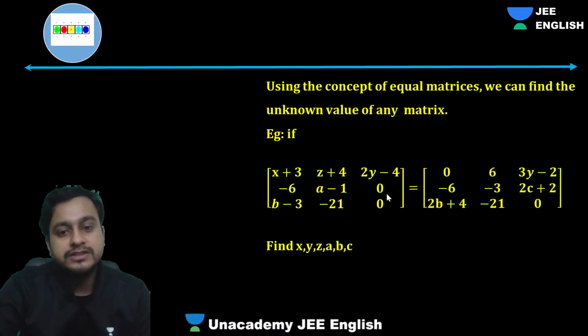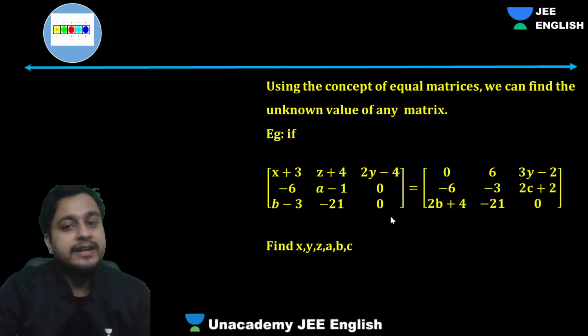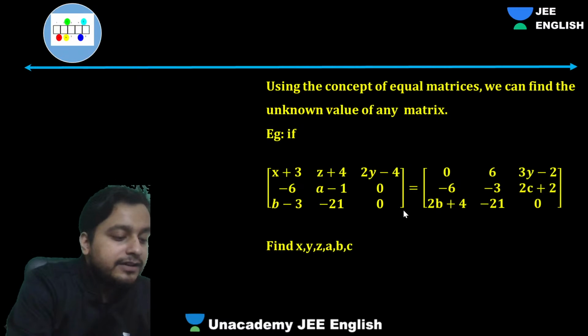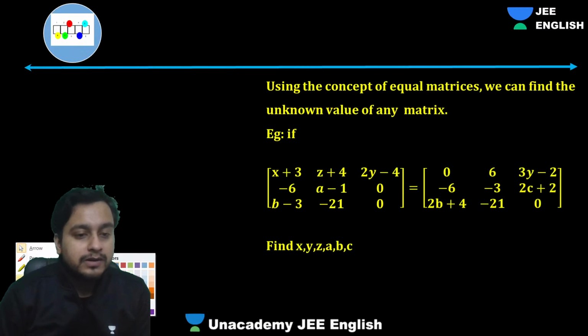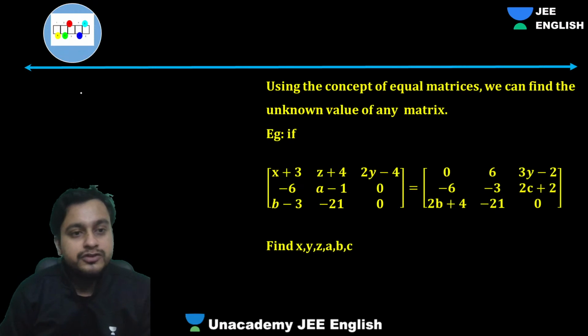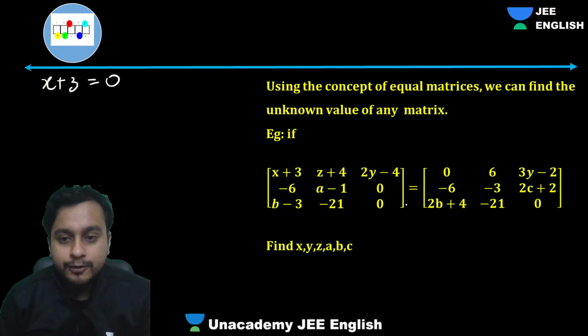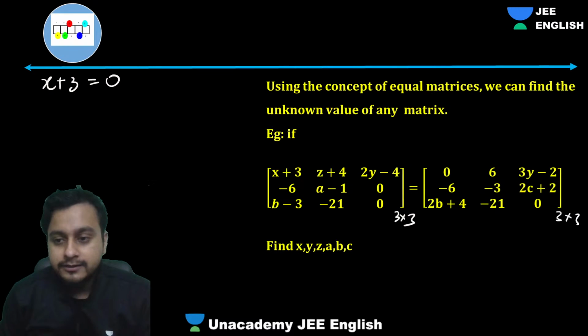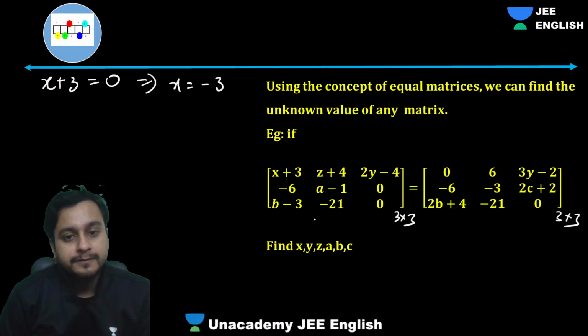So guys, they can give you questions like this. Let's suppose, using the concept of equal matrices, find the unknown values of x. Can we find everything? We actually can. How? See, we can say x plus 3 will be equal to 0. First of all, the order should be the same. What is the order? 3 cross 3, 3 cross 3. Then only we can equate, otherwise it can't be possible. So x plus 3 is 0, which implies x equals minus 3.